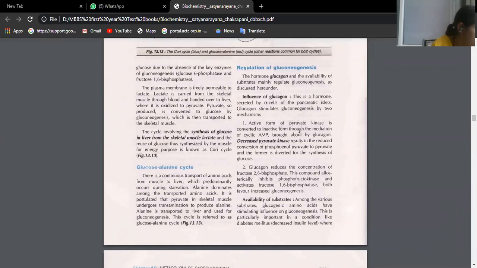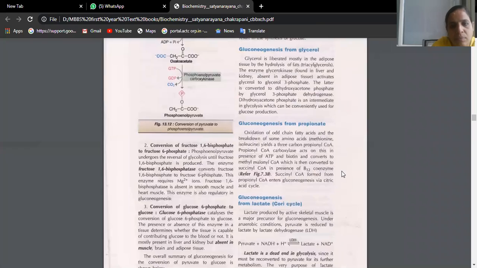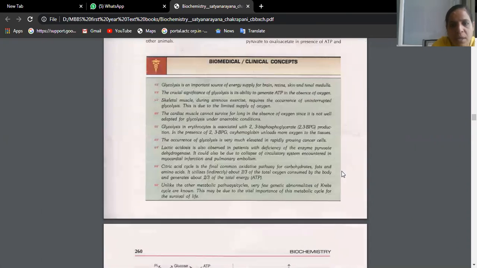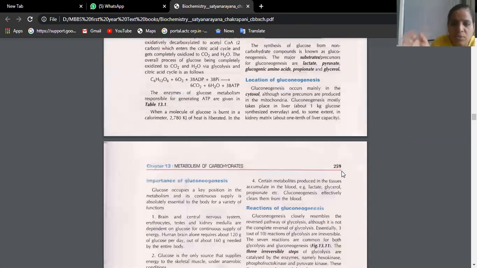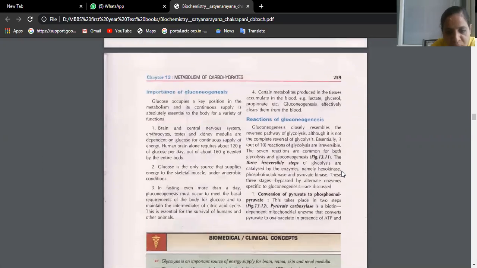So page number is 259 for me. And we need to give the list of sulfur containing vitamins. Scrolling pages is easy, better than scrolling this up. This is such a great torture, it will not move fast.